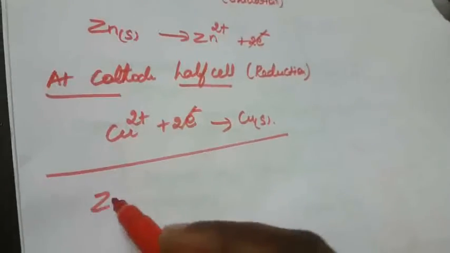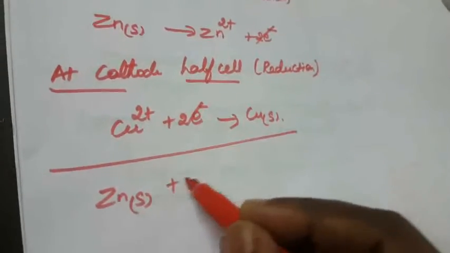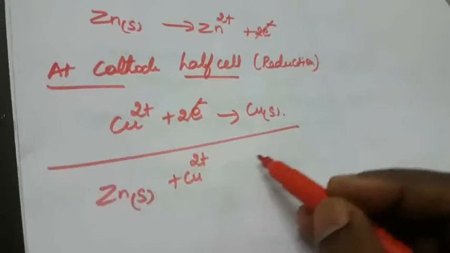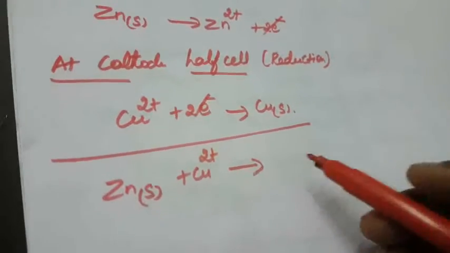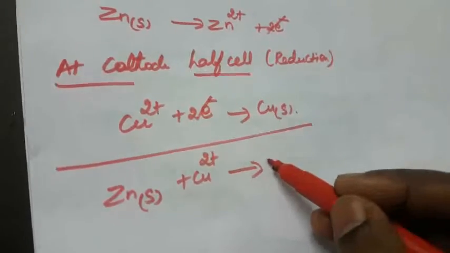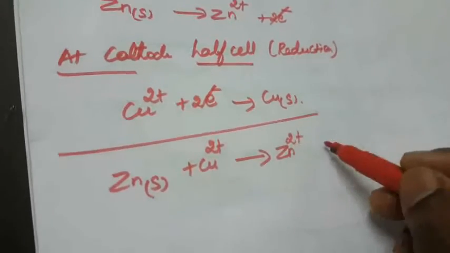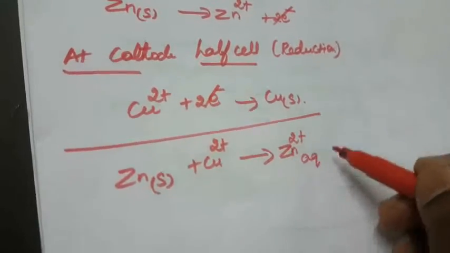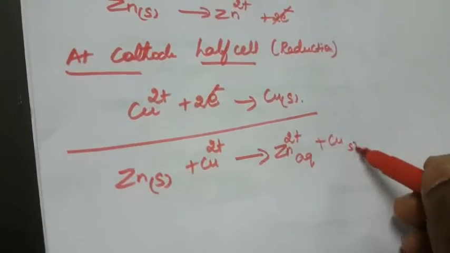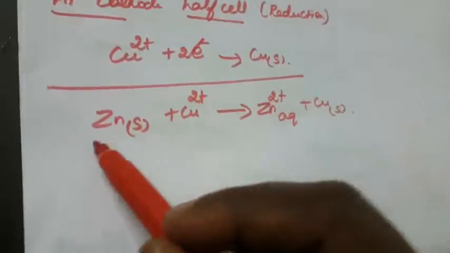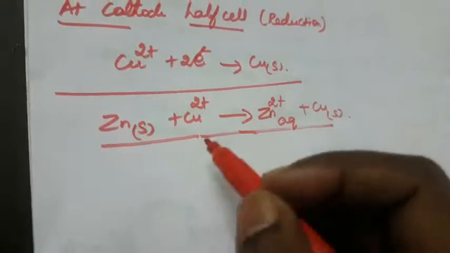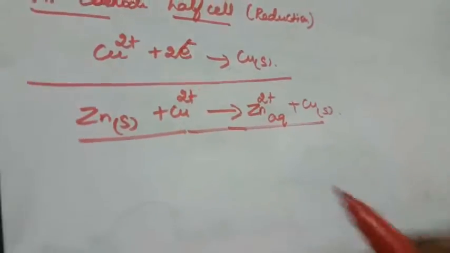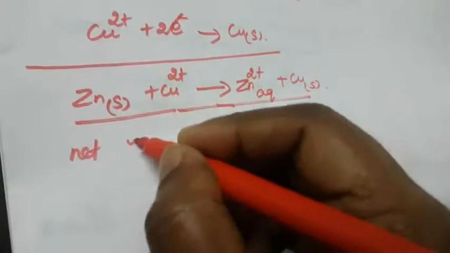So that is solid zinc and Cu2+ converting into Zn2+ in aqueous solution, plus copper as a solid. Okay. This is the net equation of the Daniell cell.